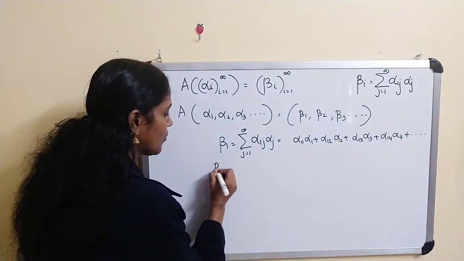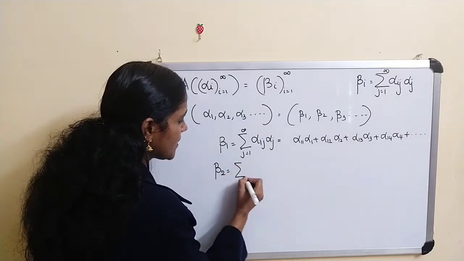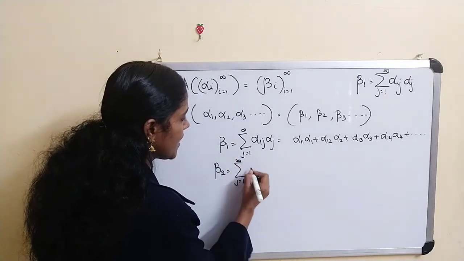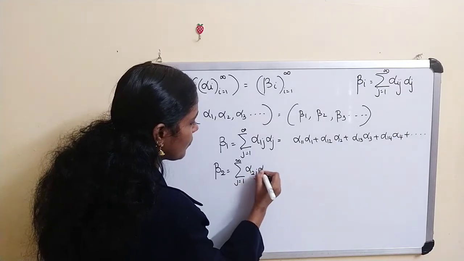What about beta 2? Beta 2 is the sum over j from 1 to infinity of alpha 2j alpha j.